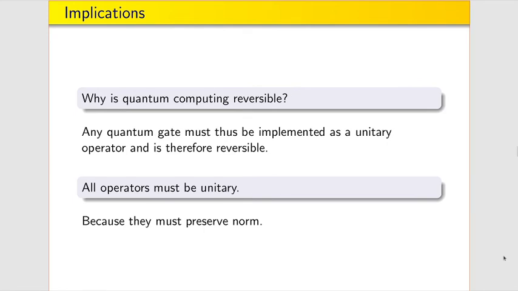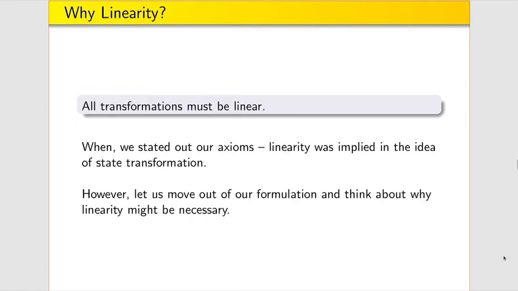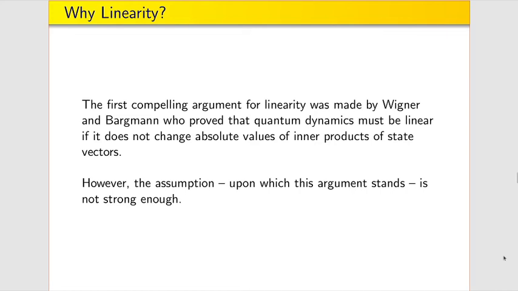Moreover, as we stated earlier, all operators must be unitary. As a result, quantum computing also requires to be reversible. Now, why should all transformations be linear? As stated by the axioms, linearity is implied. But if we move out of our given formulation, we can also make two major arguments regarding linearity.